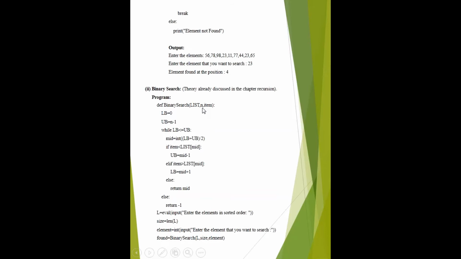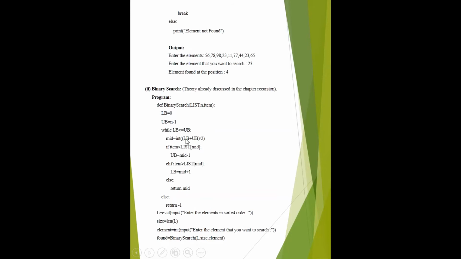So the size of the list is n. So the last index should be n minus 1 because the list starts from 0. And then you have to initiate the loop. We will discuss the significance of this statement after that, but make sure you have taken two variables, where the first variable stores the lower index, and the second variable takes the last index of the list.